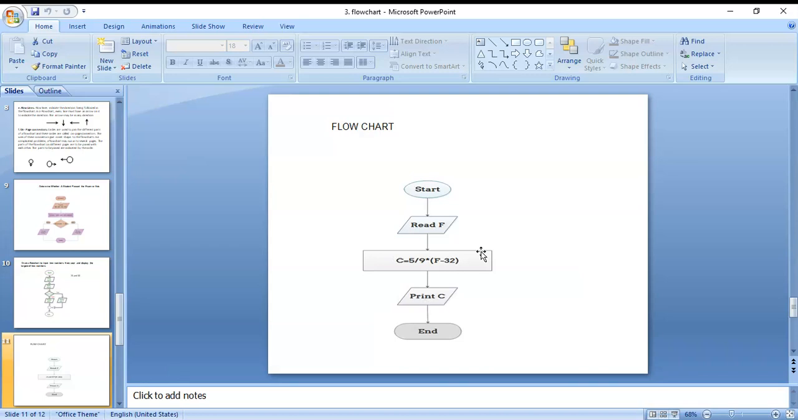Here the input is F, the F value we can read. Then starting, read F, then calculate, then print, then end. Starting and stopping are both oval symbols. Reading the F value means taking the input value using the keyboard. Next, C is equal to 5 by 9 into F minus 32 is a formula calculation. The input value is substituted in this equation. Then we print the C value, and we got the result.